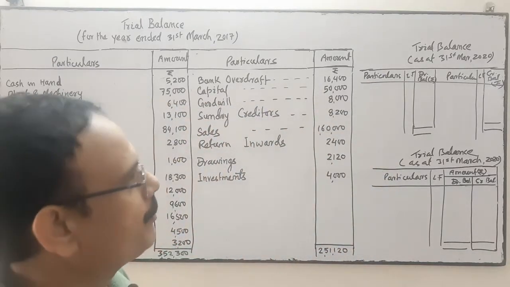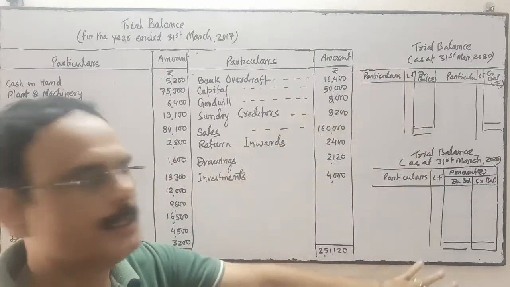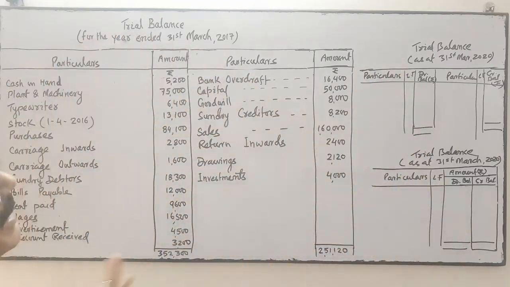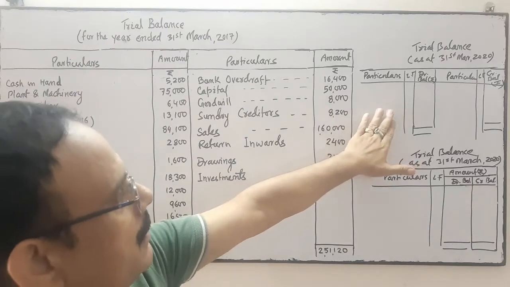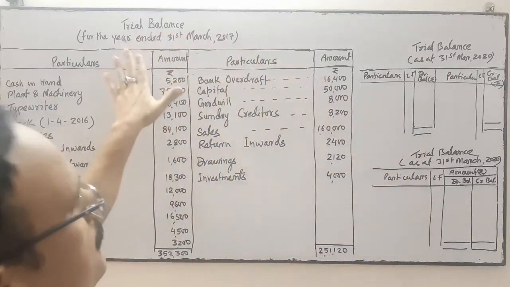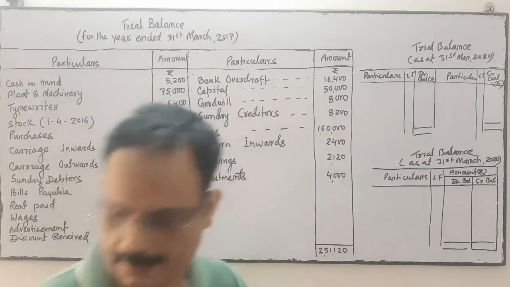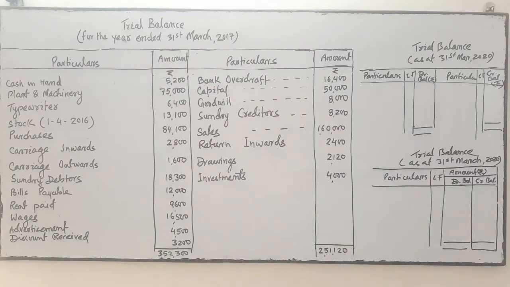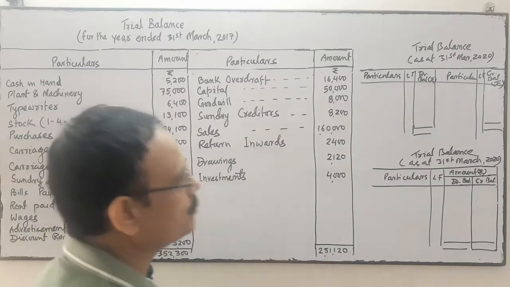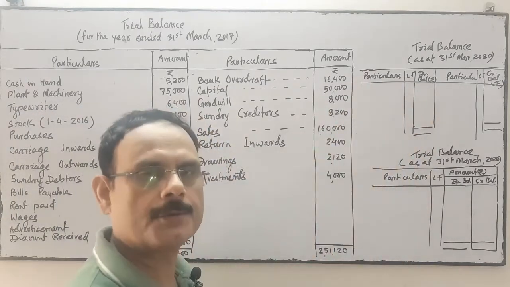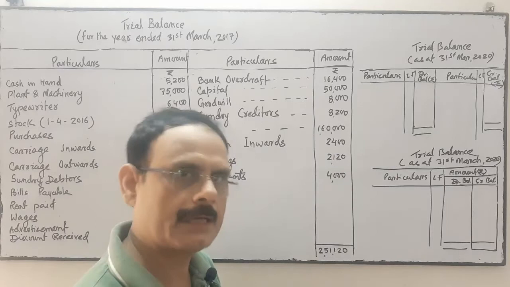You can follow any one of the techniques. So here the inexperienced accountant has followed this one, instead of that one. So this format is correct. The format is correct. So you can follow either of these two formats while preparing a trial balance.